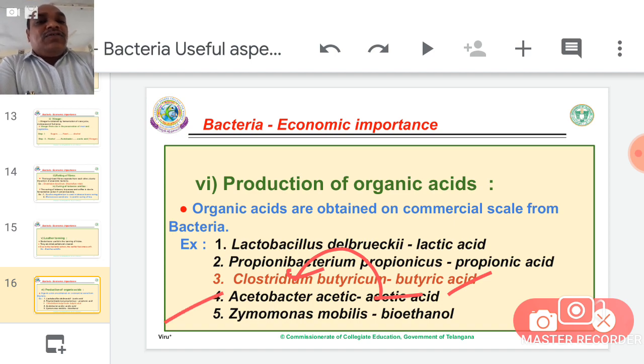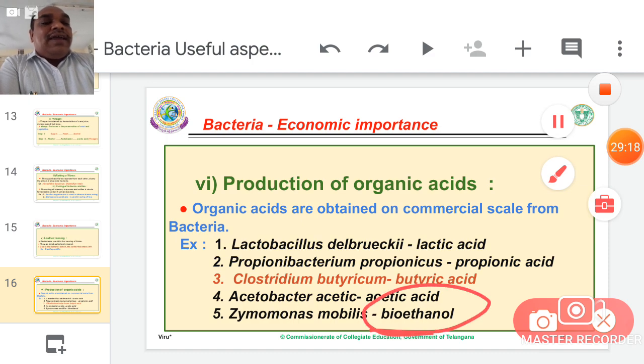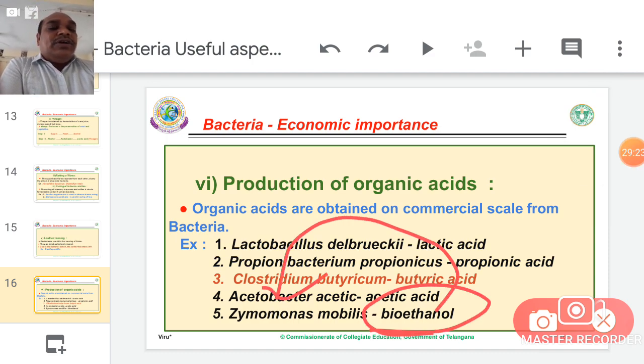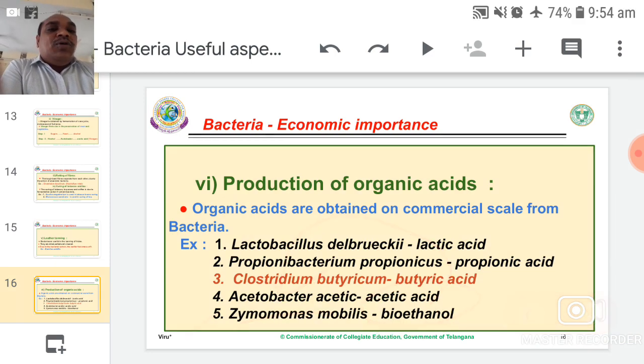Another name is bioethanol or ethanol. Ethanol is obtained in huge amounts industrially from Zymomonas mobilis. So learn by heart Zymomonas mobilis. This bacteria gives a huge amount of bioethanol.